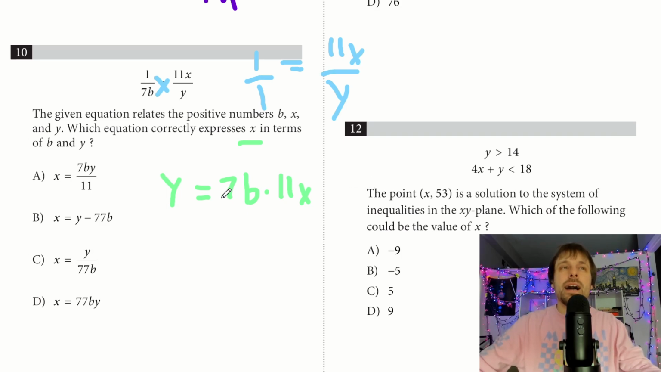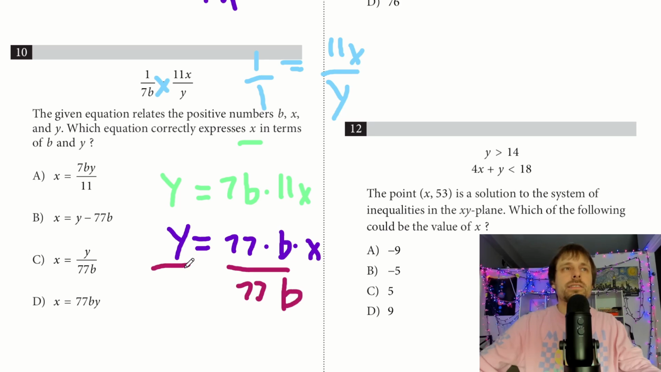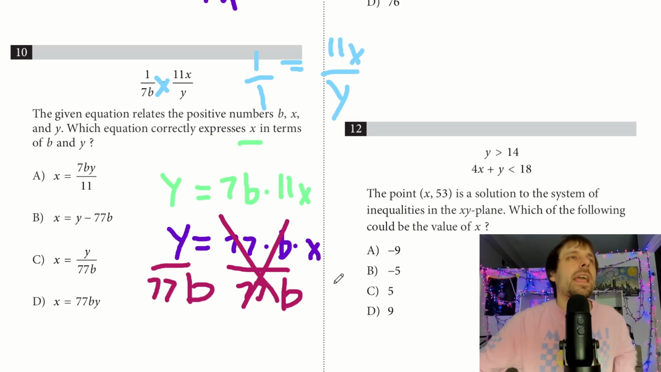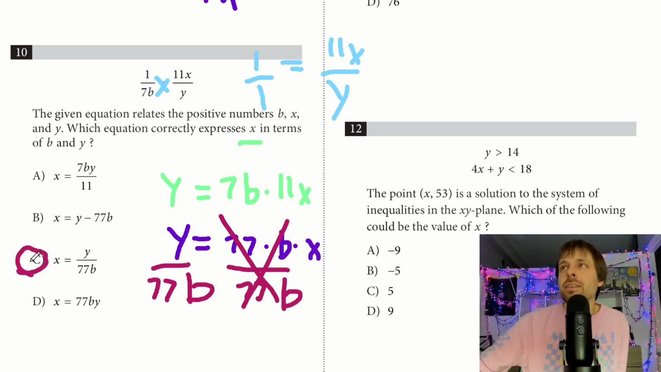I can do 7 times 11, right? So let me just simplify that. 77 times b times x. And then I divide everything that's not x. I want to get x by itself. So divide by 77b. Divide this by 77b. This should cross off. And I see y over 77b, and I think I see that in answer choice C. So pretty decent problem, cross multiplying, algebra, not too bad.